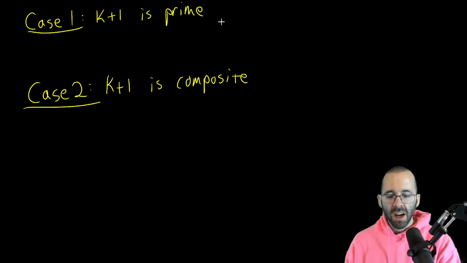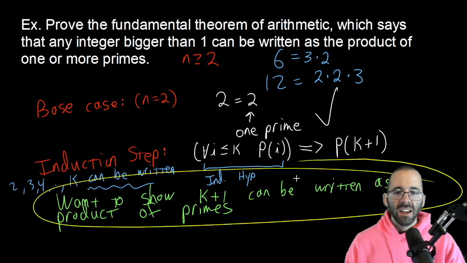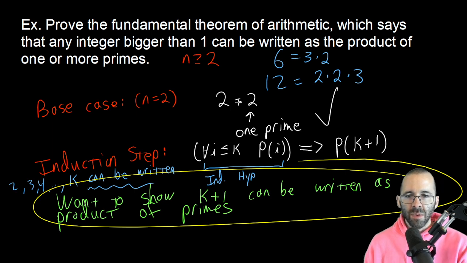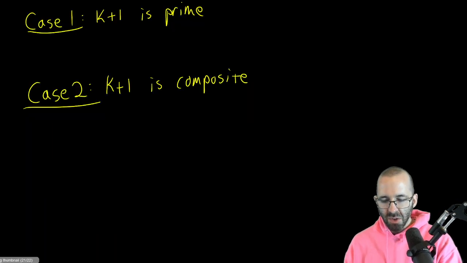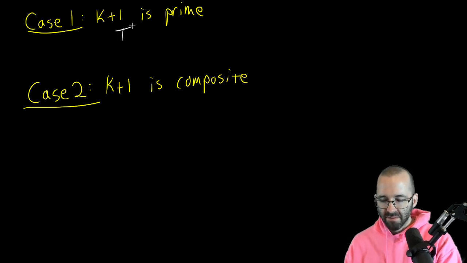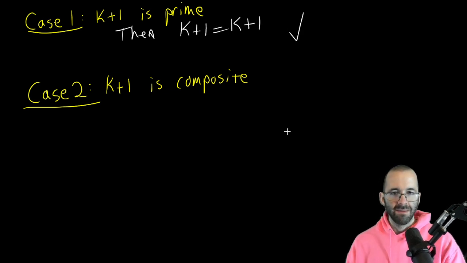Well, if k plus 1 is prime, this is very easy to show. If k plus 1 is prime, then yes, it can be written as a product of primes. It can just be written as itself, like we just did with 2. So this is easy. If this is the case, then we're pretty much done, right? k plus 1 is just k plus 1, which is prime. We did it.